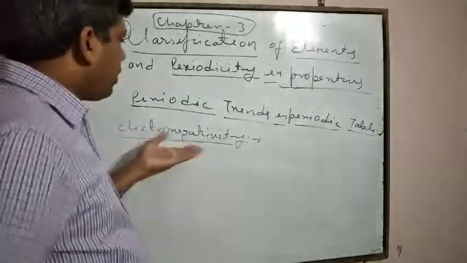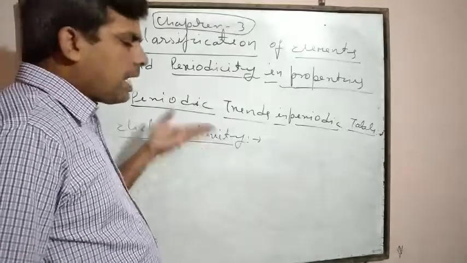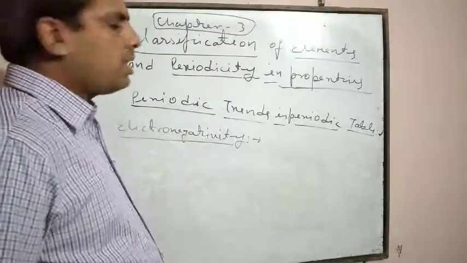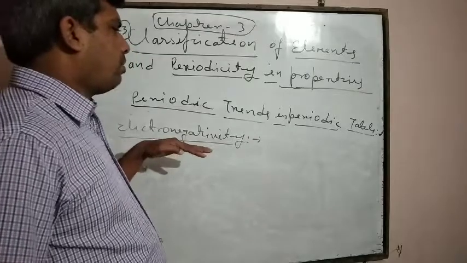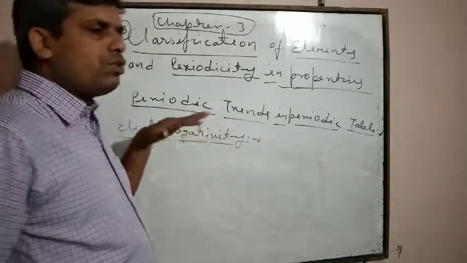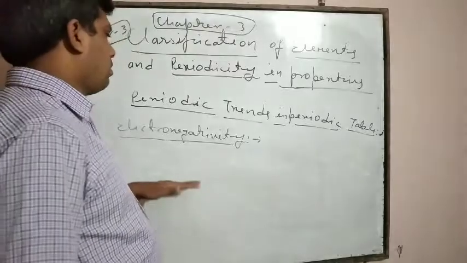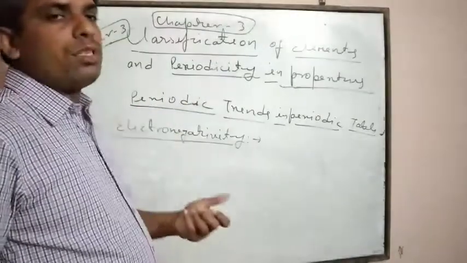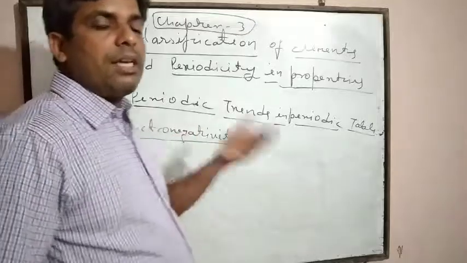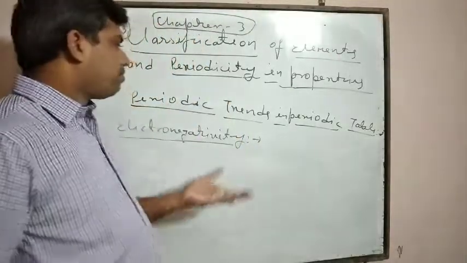It is a very important periodic trend which is used broadly in chemical bonding. Electronegativity is widely used in organic as well as inorganic chemistry, that's why it is a very important term.